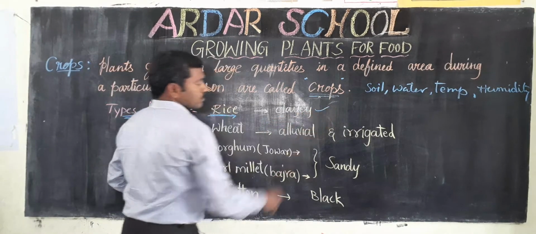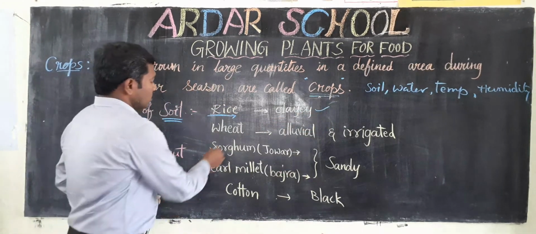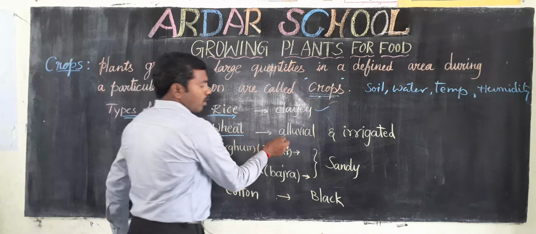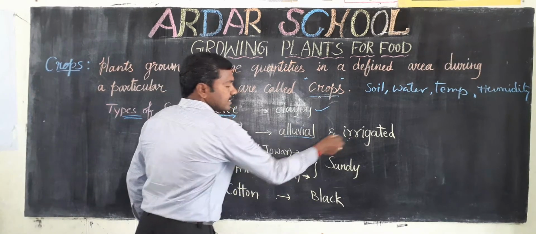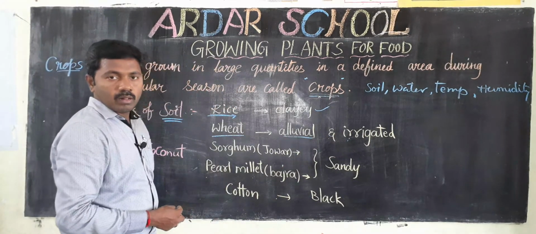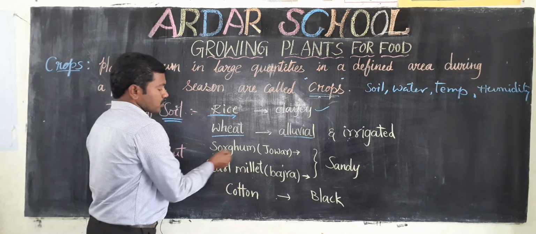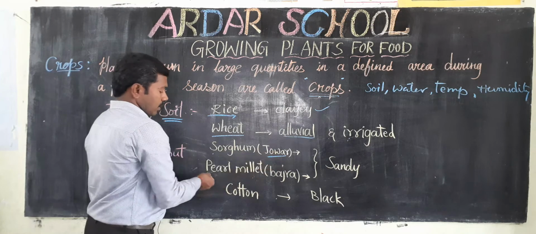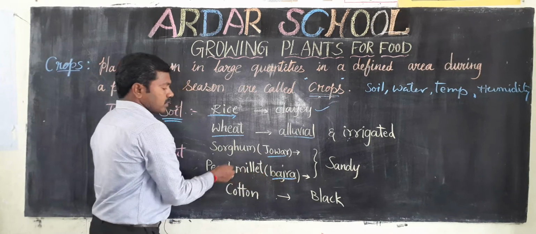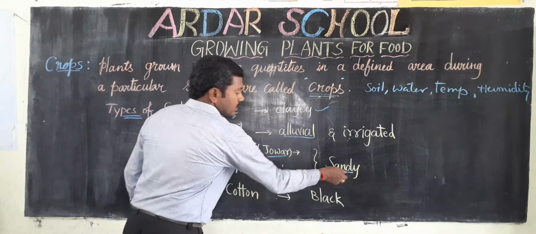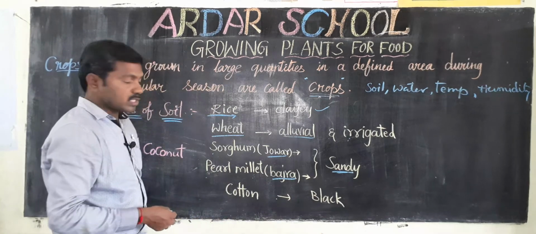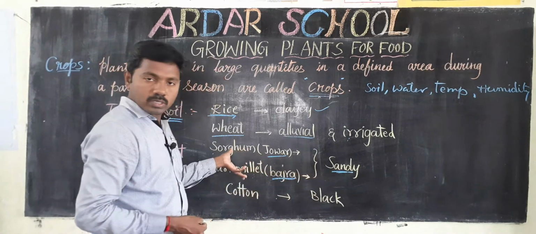Clayey soil. Wheat is grown in alluvial and irrigated soil. Next, sorghum and pearl millet. Sorghum means jowar, pearl millet means bajra. These two are grown in sandy soil. It is suitable for growing these crops only.